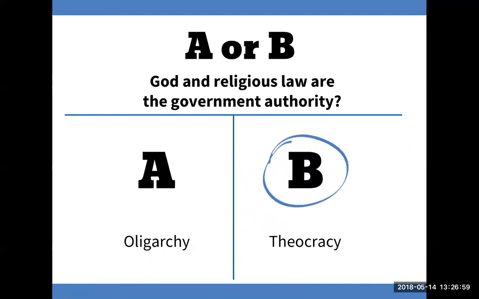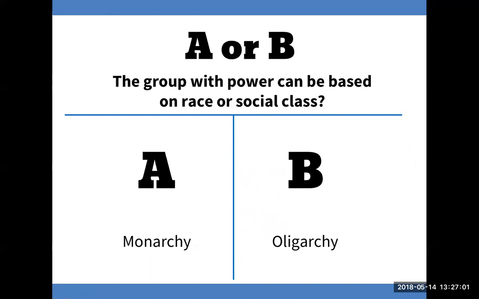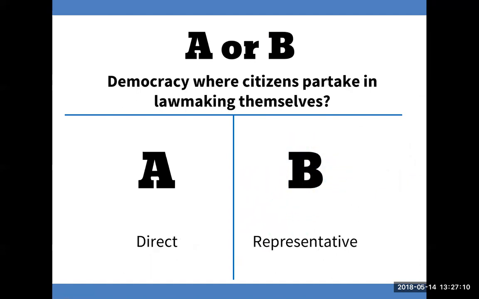The answer is B. The group with power can be based on race or social class. The answer is B. Democracy, where citizens partake in lawmaking themselves. The answer is A.